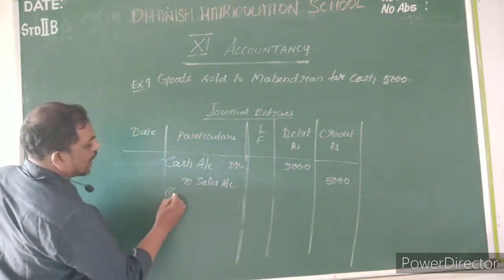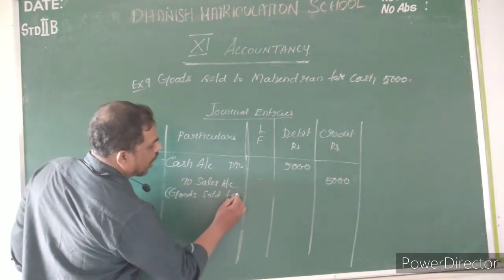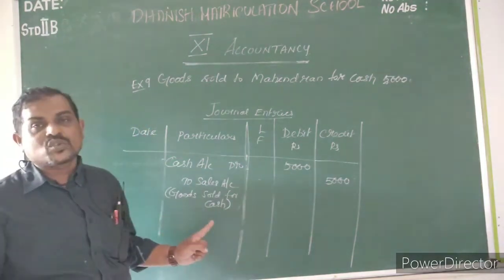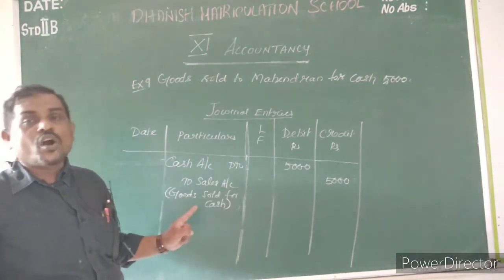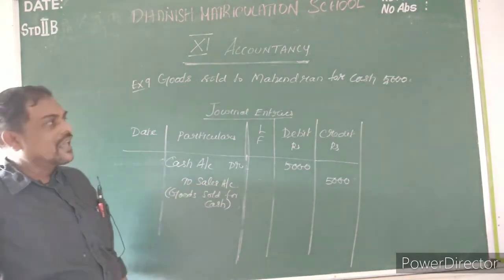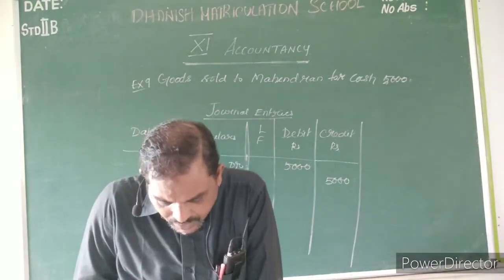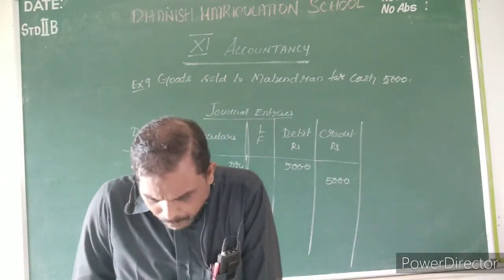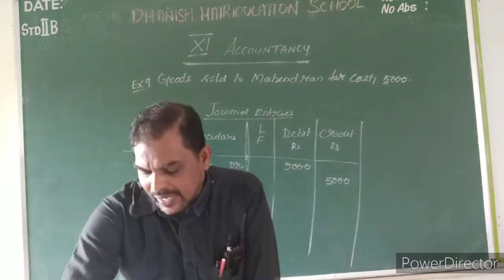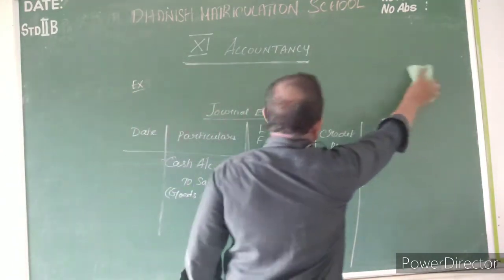So you have to write here, goods sold for cash, because you sold the goods for cash only. Okay, next is the 10th entry, example 10. Borrowed loan from bank, rupees 10,000.